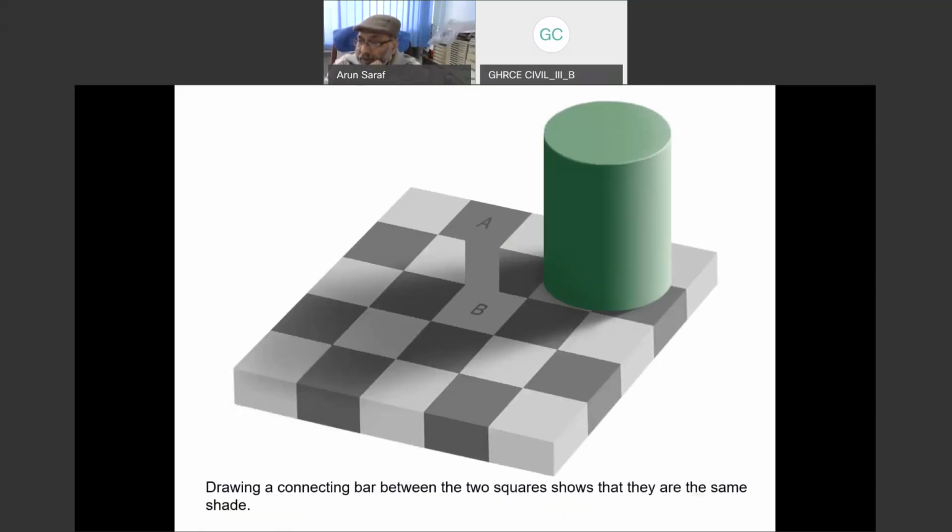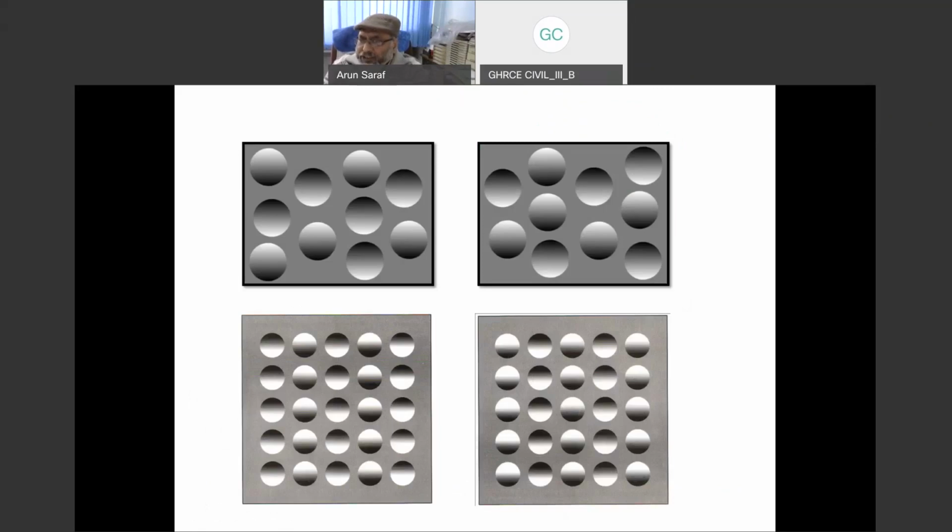If I change the illumination, like here in the two rows, we have simple drawings or three-dimensional figures generated through computers. And by just changing the illumination direction, you see that in the top left, these are now in depression, whereas these are the raised ones. And if I change the illumination direction, the reverse happens.